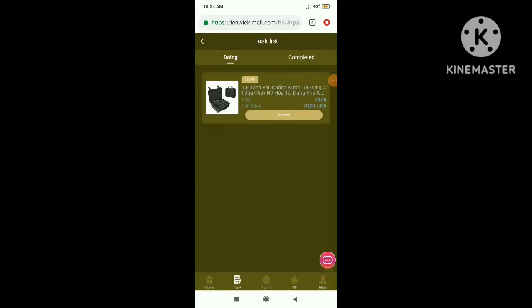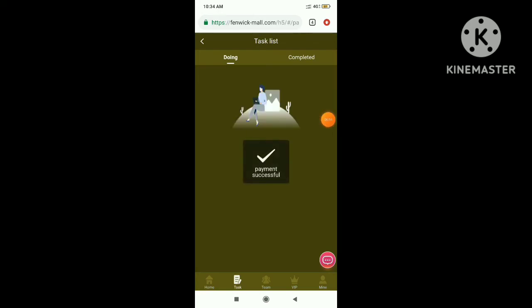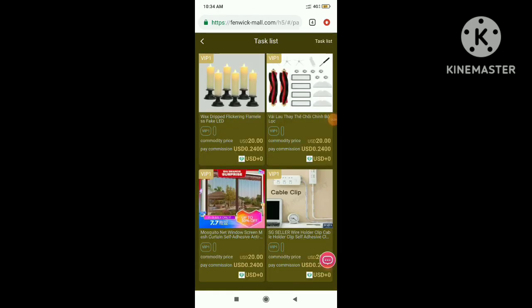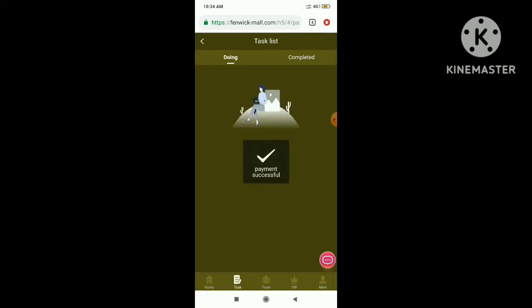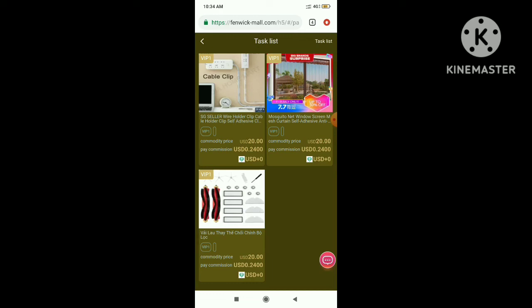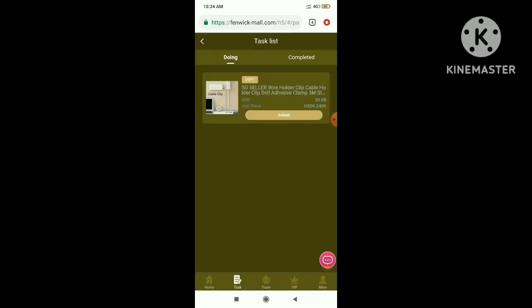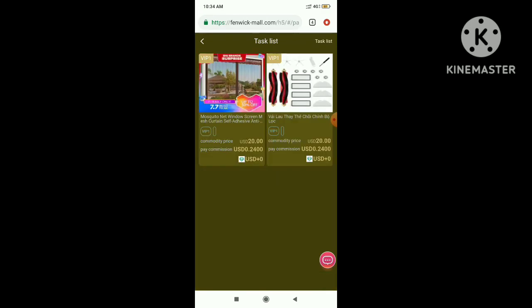I have successfully received the income of 1.2 USDT. Now I will withdraw the amount. Let's click on mine option. Here you can see 21.2 USDT is now the balance, and now I can withdraw 1.2 USDT every day. Just click on withdrawal. Here you need to bind your wallet address. Okay guys, let's click on submit.